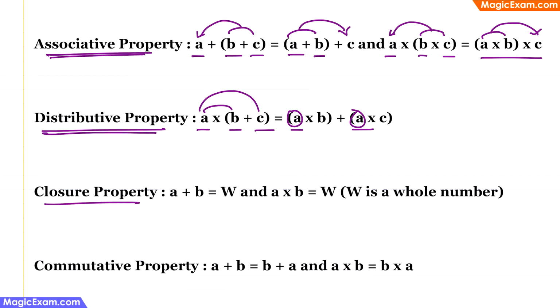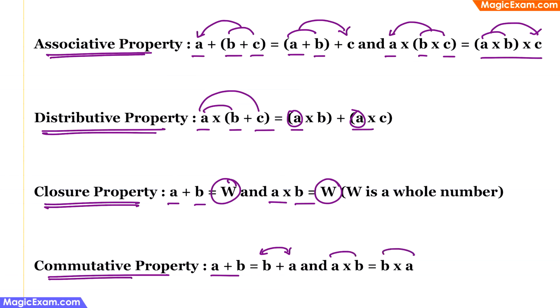Now, closure property is where if A and B are whole numbers, then their sum will be a whole number. And if A and B are whole numbers, their product will also be a whole number. And this is closure property. Now, commutative property is where if you are trying to add A plus B, then it doesn't matter if you interchange A and B. That is, if A moves into B's place and B moves into A's place, that is, A and B can commute or travel. Similarly, A into B will be the same as B into A.